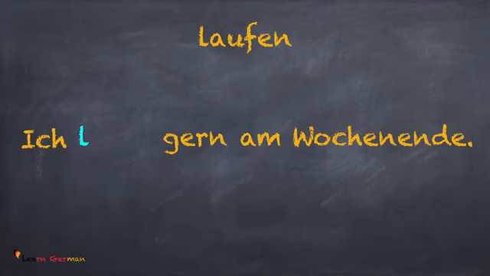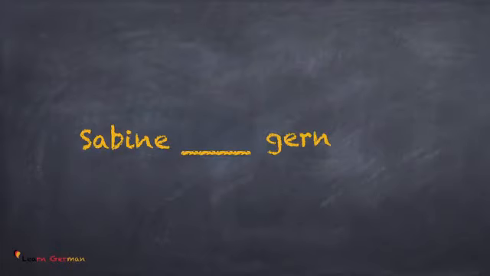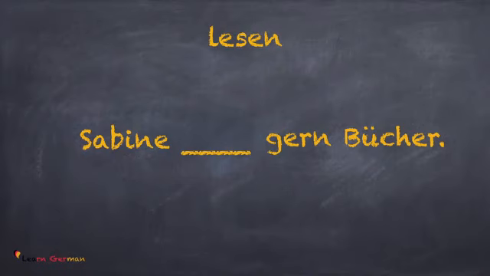Well, this one is pretty simple. The answer is ich laufe gern am Wochenende. So coming to the last sentence, the verb here is lesen and my subject is Sabine. Dritte Person Singular. And the answer is Sabine liest gern Bücher.